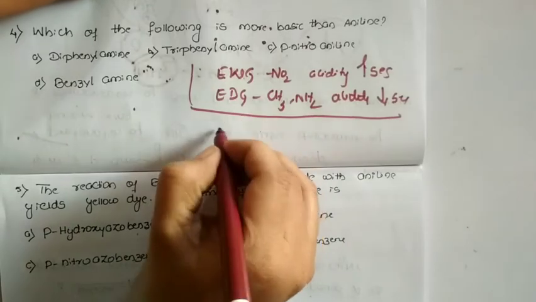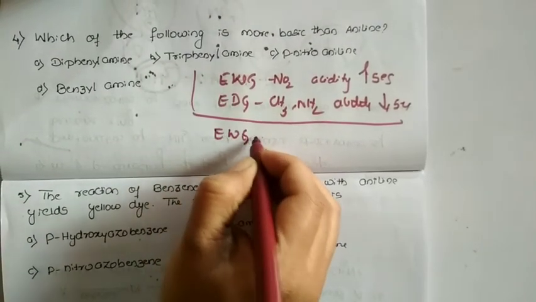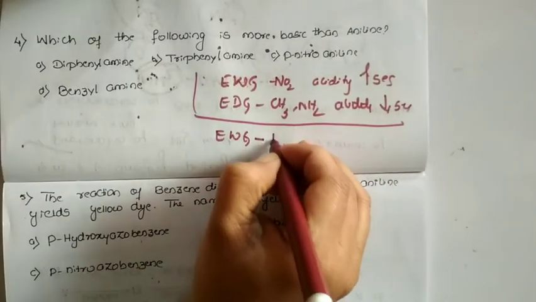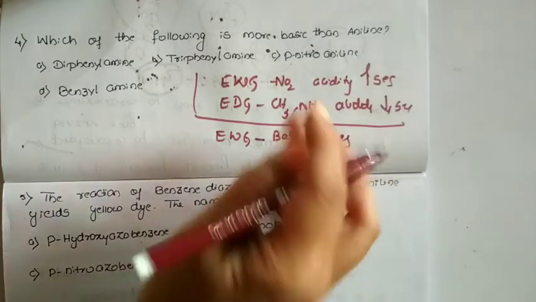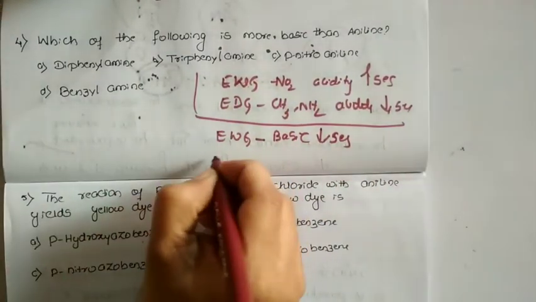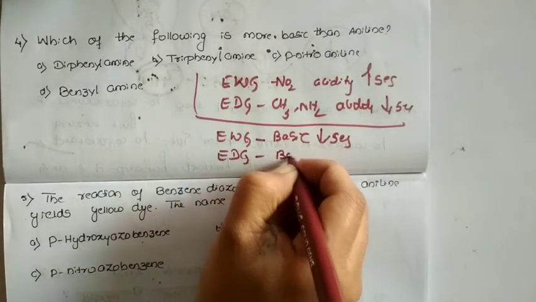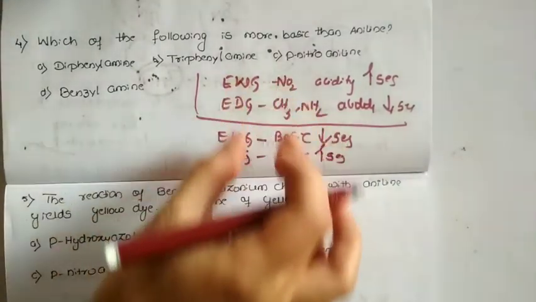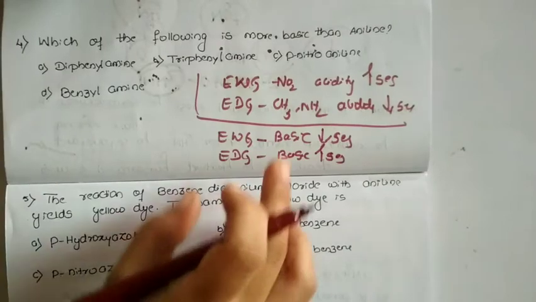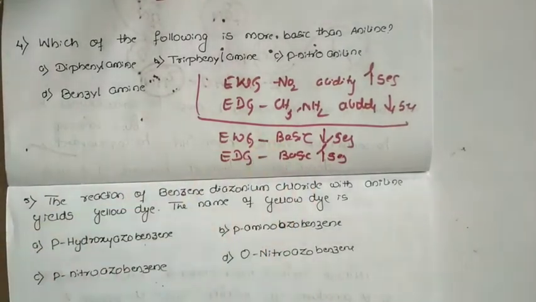But when it comes to basicity, whenever an electron withdrawing group is present, the basic property decreases, quite the opposite. Whenever an electron donating group is present, the basic property increases. Please do remember: electron withdrawing group, acidity increases, but basicity decreases. Just the opposite concept.